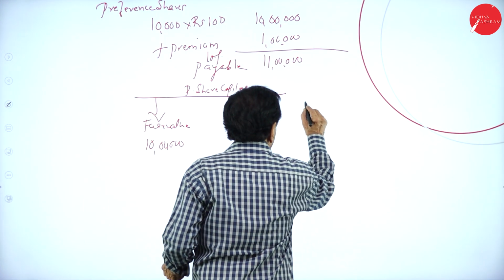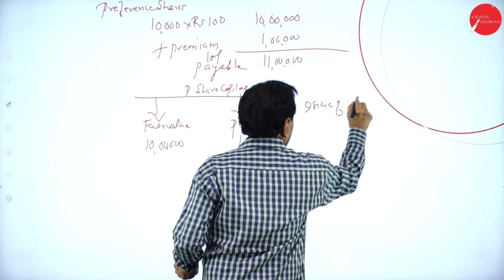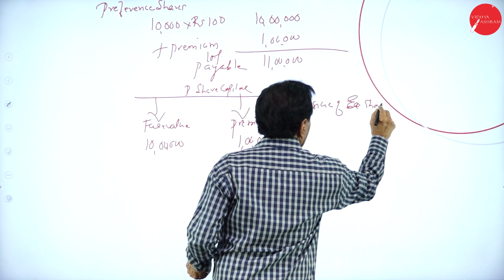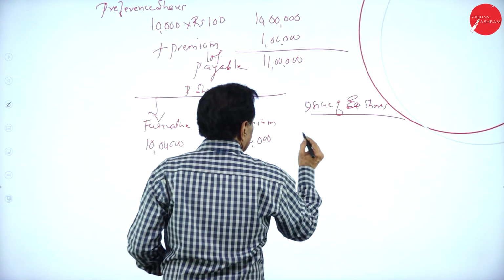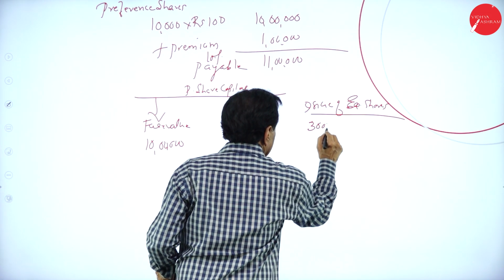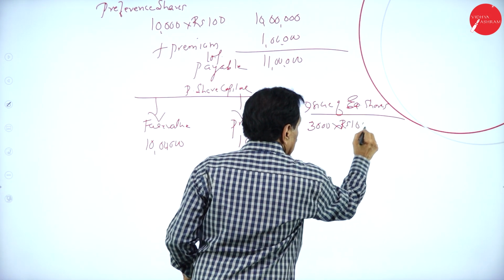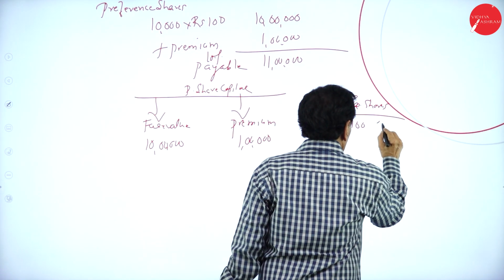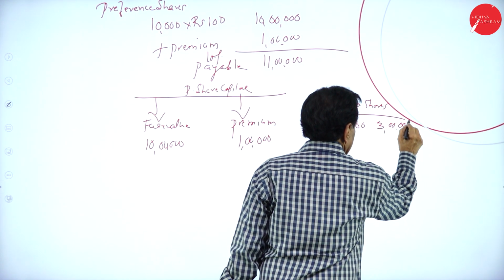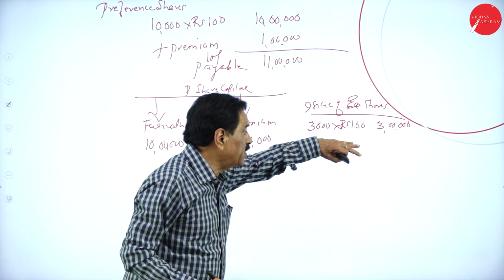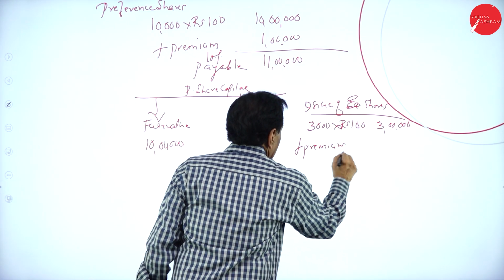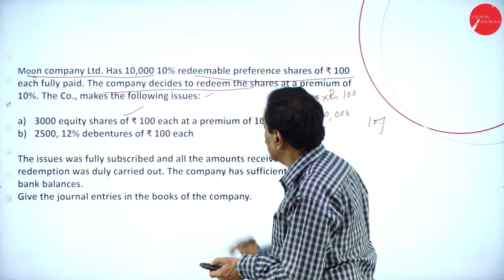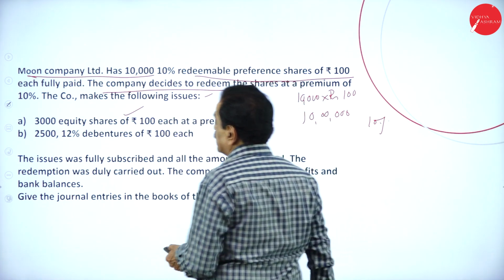Issue of equity shares. How many shares were issued? 3,000 shares at rupees 100. So 3 ones are 3 followed by zeros. This is 3 lakh. 3,000 into 100 is 3 lakh, plus premium. What's the percentage of premium? They say premium at 10%. Here, equity shares at a premium of 10%.